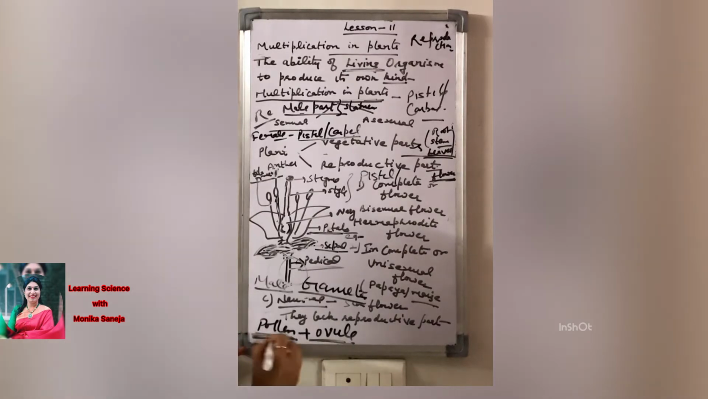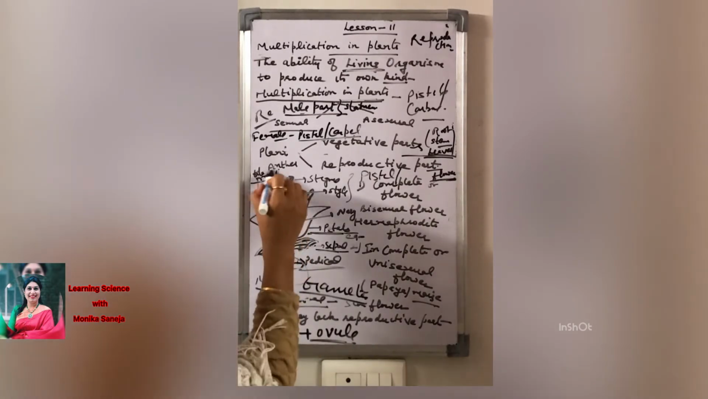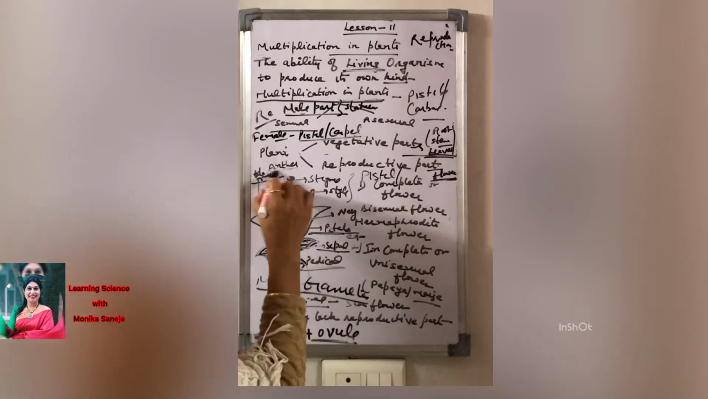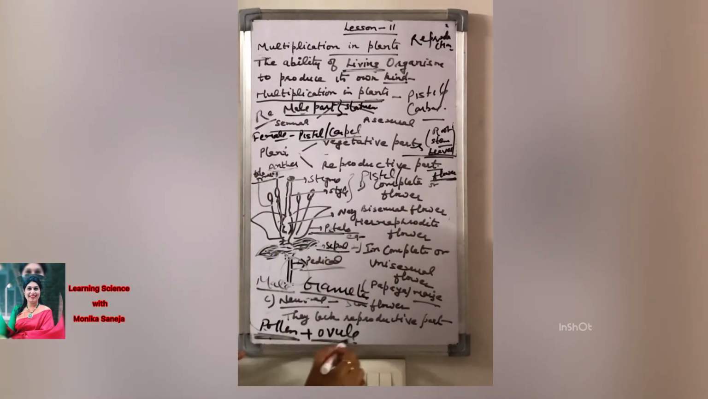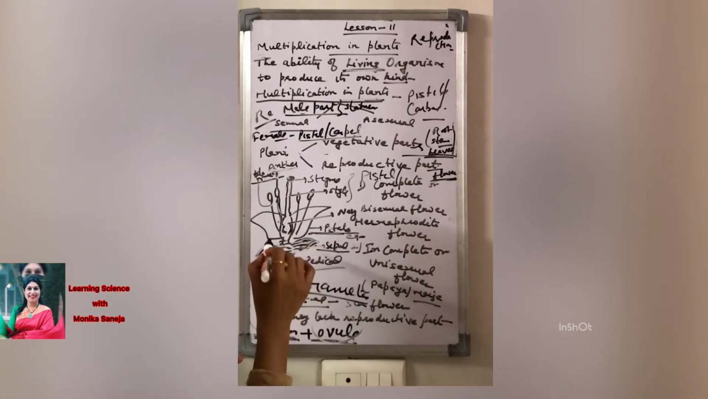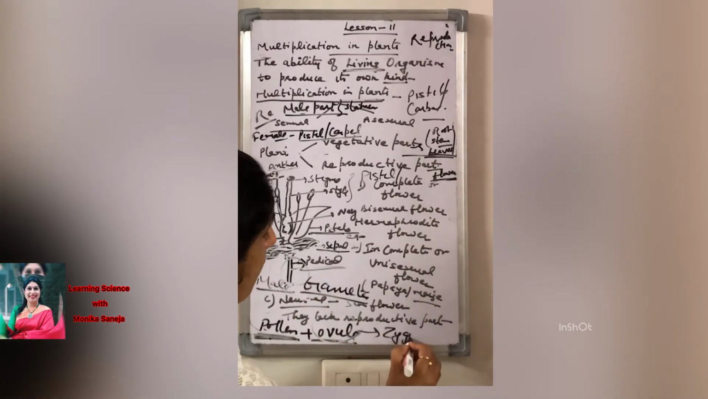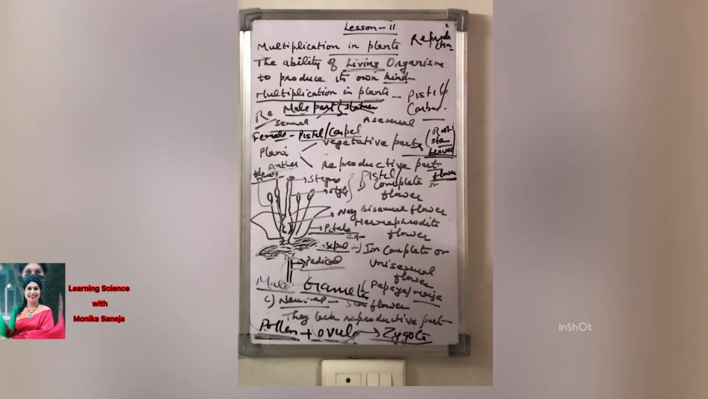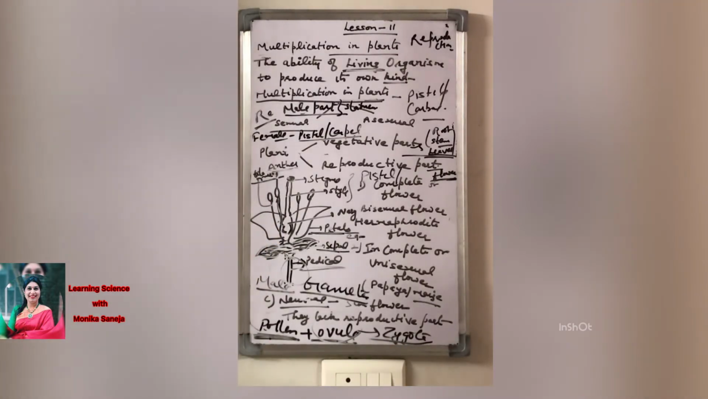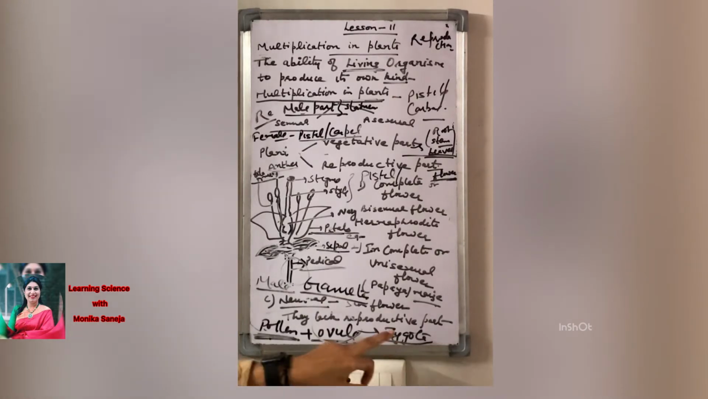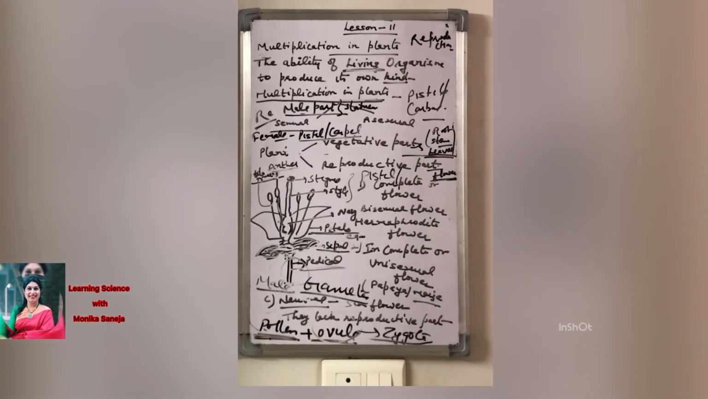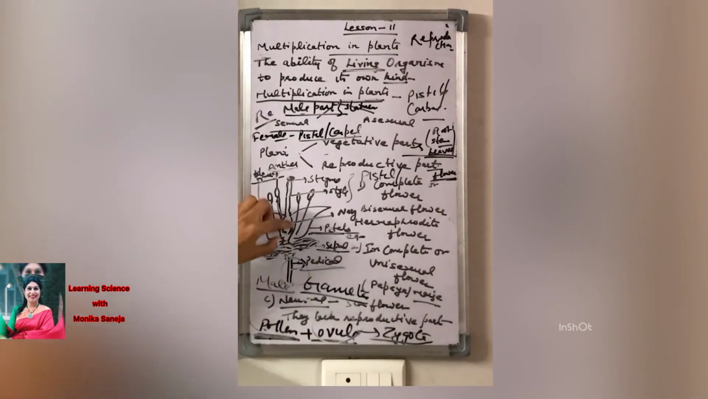The male gamete is the pollen, which is present in the anther, and the female gamete is the ovule, which is present in the ovary. They fuse to form the zygote, and this zygote further develops into the seeds. The zygote cells divide repeatedly to form the seeds, and the ovary swells up.